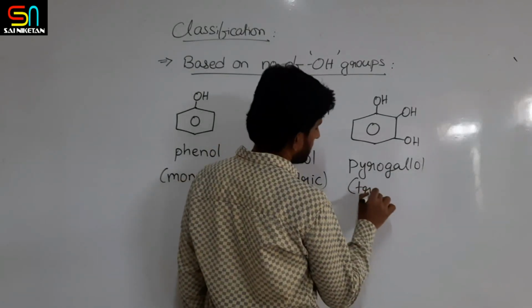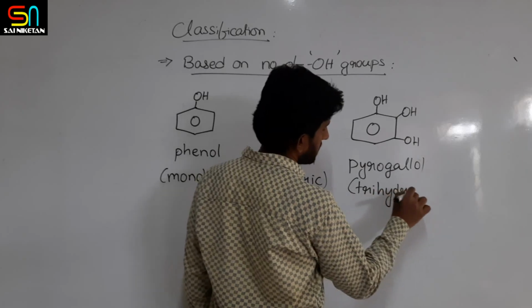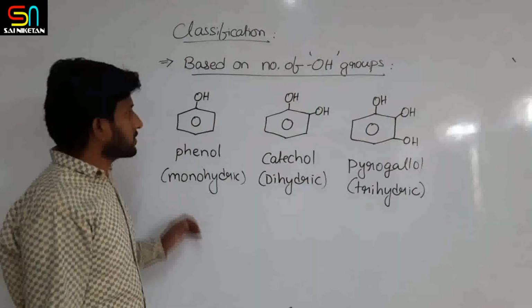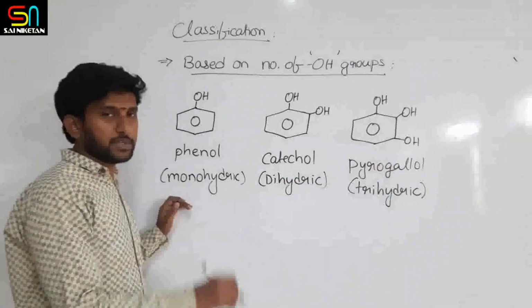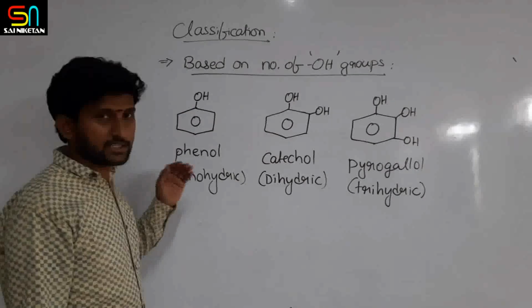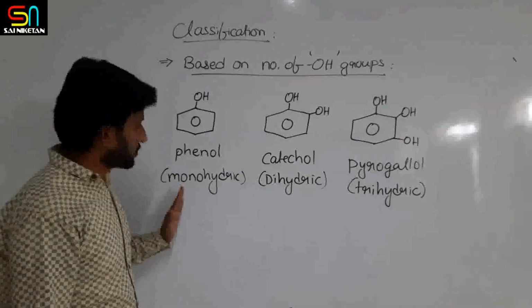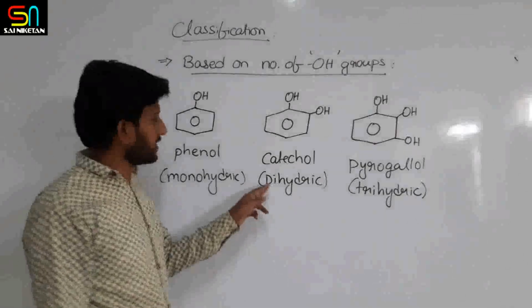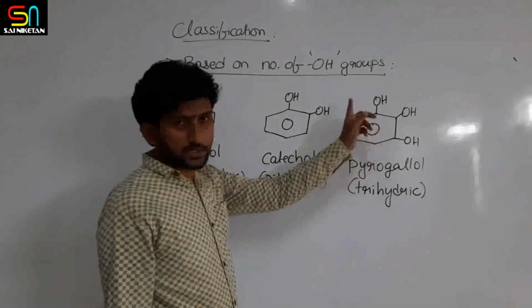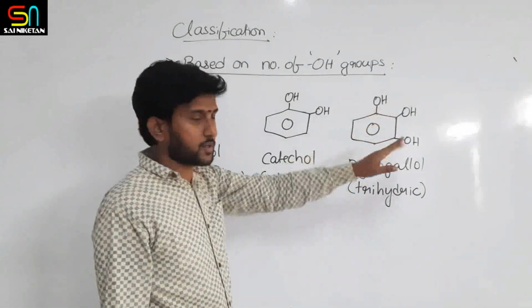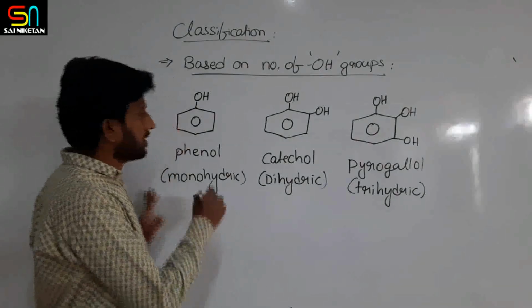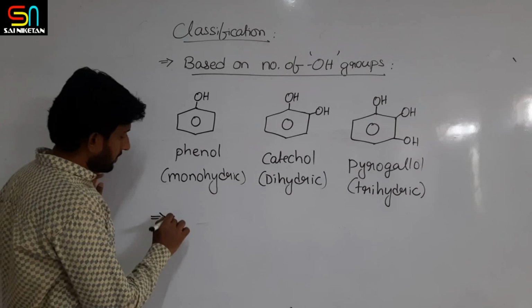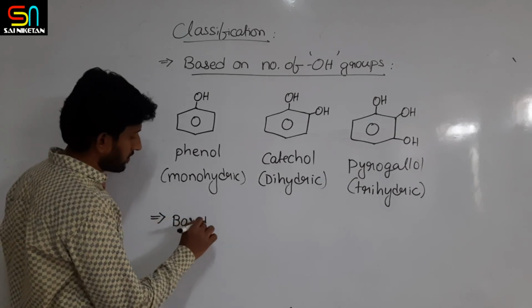It is a trihydric alcohol. So in case of benzene, the maximum it can be is 6, that is benzene hexol you can get. So simply, one OH group is phenol, two OH groups ortho to each other is catechol, three OH groups exactly adjacent to each other is pyrogallol. These are trihydric.